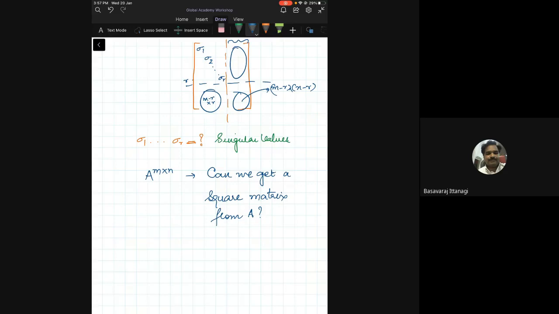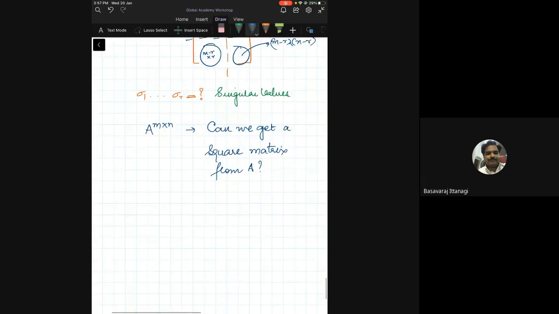Can we get a square matrix? Oh, we can, of course. How? That's interesting. What is A transpose A? A transpose is n cross m, and A is m cross n. So what is the resultant matrix? An n cross n, right?